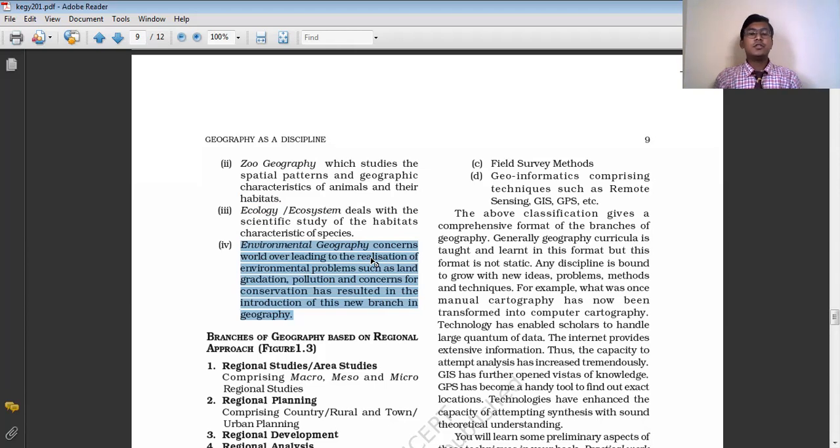So this is about the different branches of geography on the basis of the systematic approach: physical geography, human geography, and biogeography. These are the different branches of geography according to the systematic approach of geography.